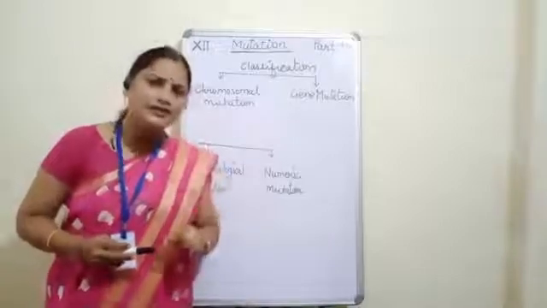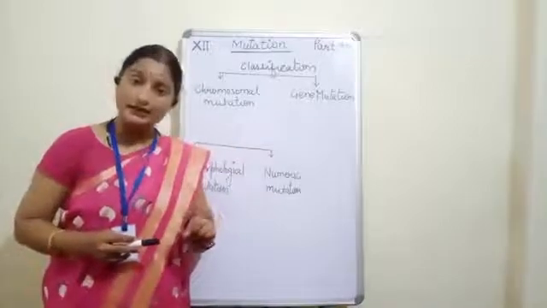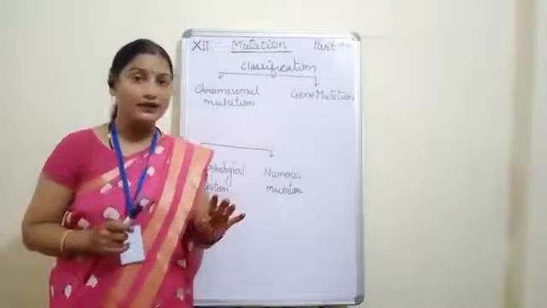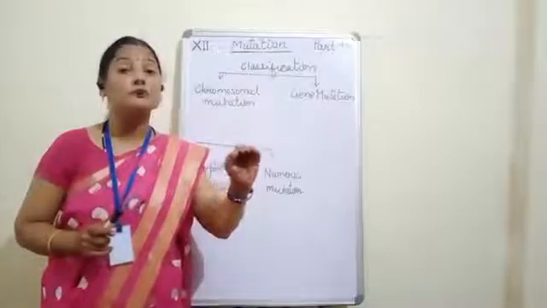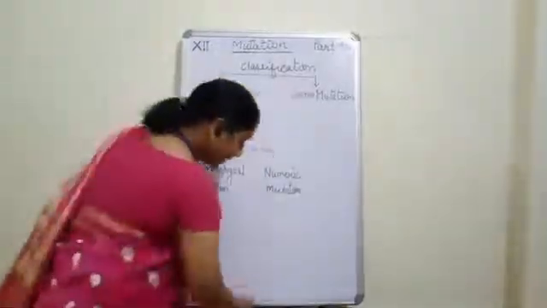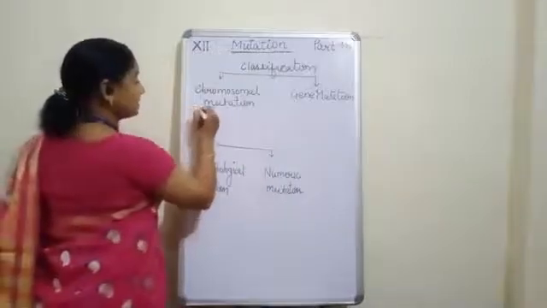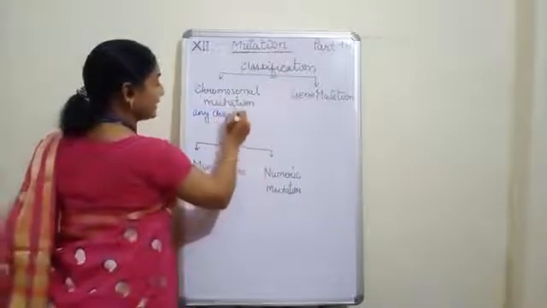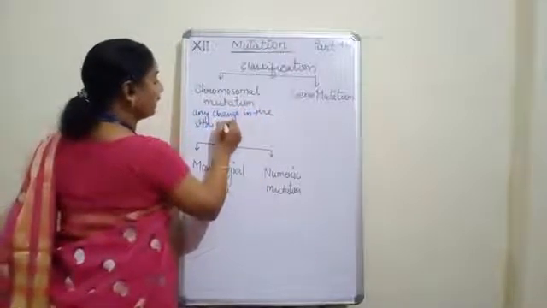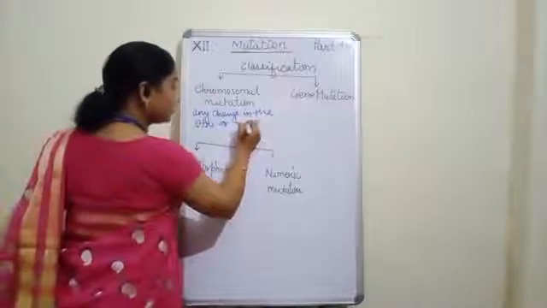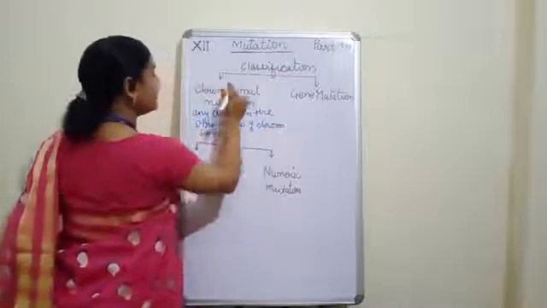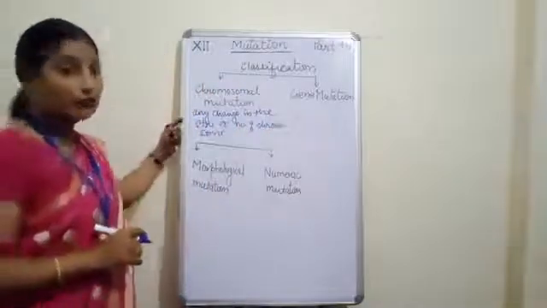If there is any change in the chromosome, either in the structure of the chromosome or in the number of the chromosome, clear? Then that is called the chromosomal mutation. Any change, what we can write down? That is, if there is any change in the structure or number of chromosome, then that is called chromosomal mutation.